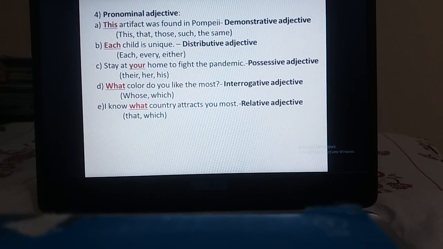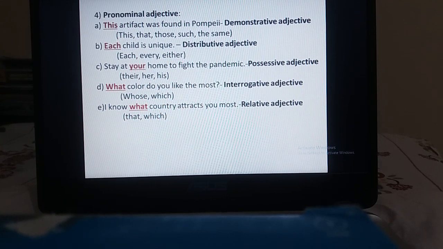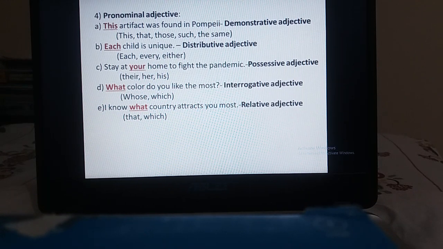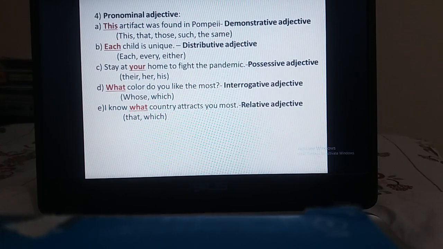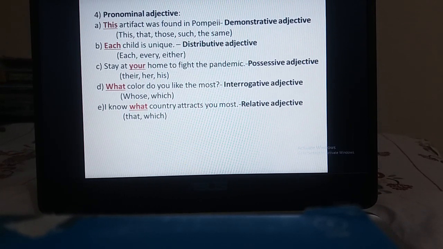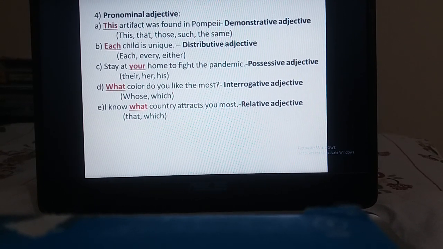And next, what color do you like most? Here the word what is used to make a question, right? So words like what, whose, which follow a noun after them. If it is followed by a noun, like here we have color after what, that's why we call it an interrogative adjective.